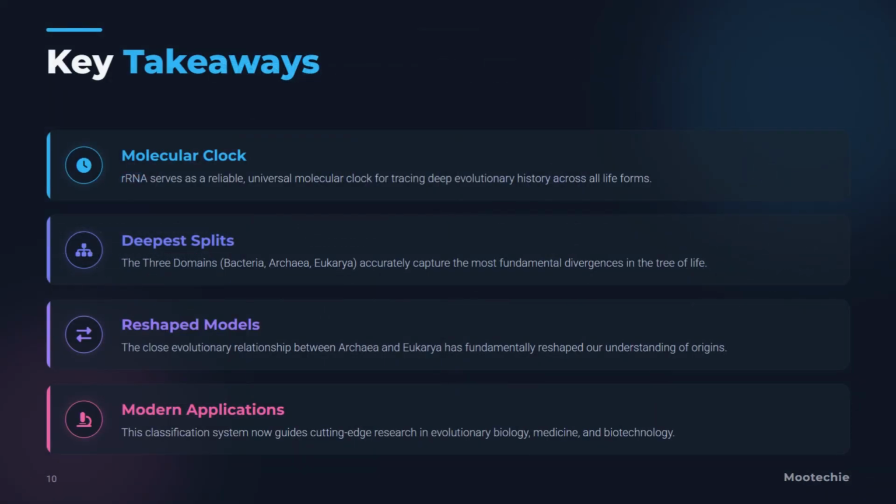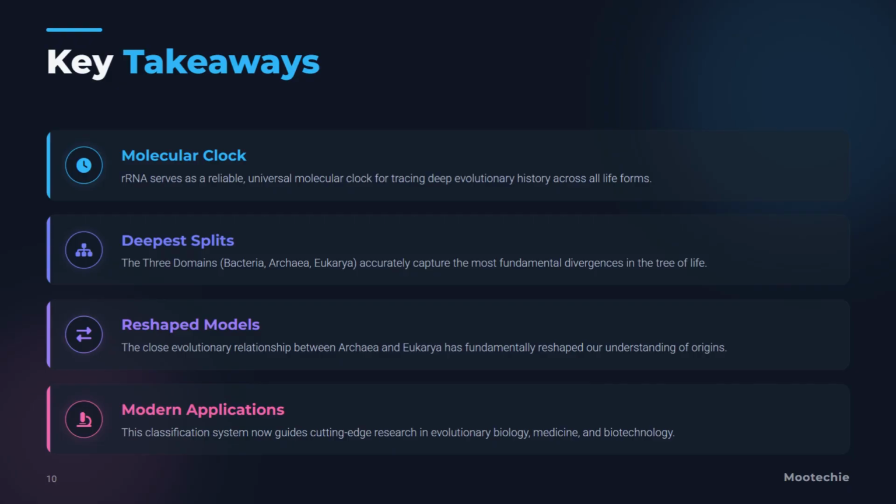Here are the key takeaways from our session. The rRNA molecule serves as a reliable universal molecular clock, allowing us to trace evolutionary history across all life. The three domains, bacteria, archaea, and eukarya, accurately capture the deepest, most fundamental splits in the tree of life. The close evolutionary relationship between archaea and eukarya has fundamentally reshaped our models of cellular origins.